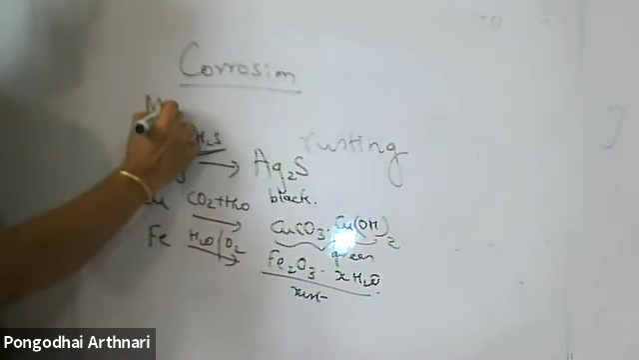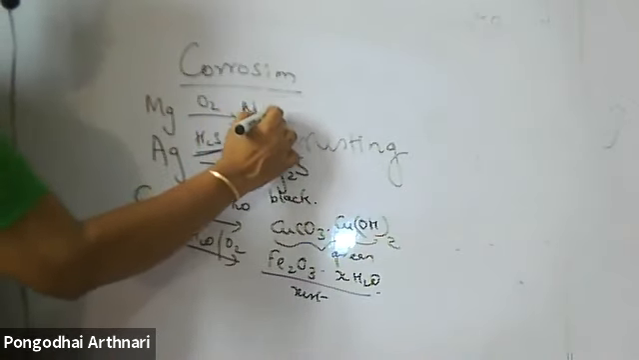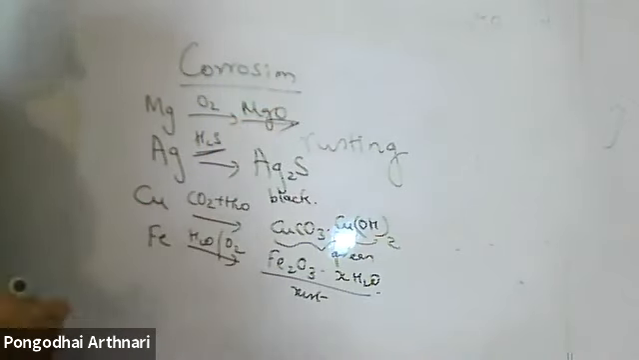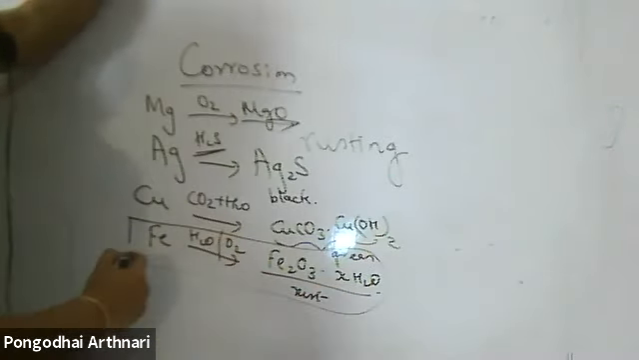Magnesium is silvery white. On reaction with oxygen, it forms magnesium oxide. It forms a white powder over the silvery white magnesium. These are examples of corrosion, whereas when it takes place in iron, we call this rusting.